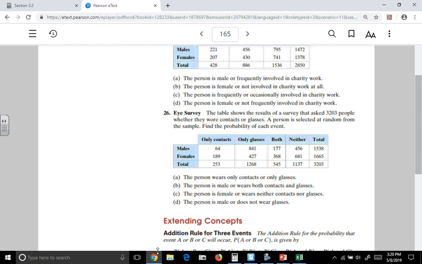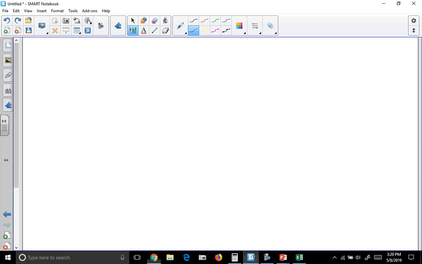A person is selected at random from the sample. Find the probability of the events described here. So what is the probability that the person wears only contacts or only glasses? So what's the probability that a person wears contacts only or glasses only?